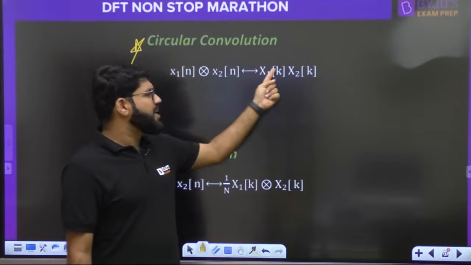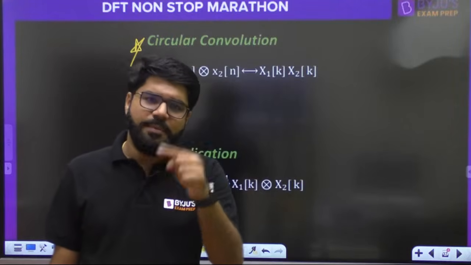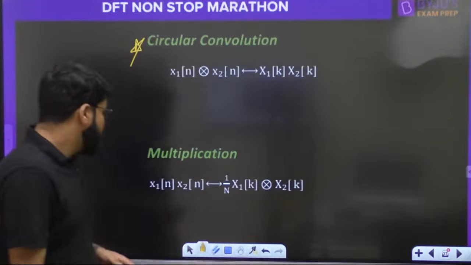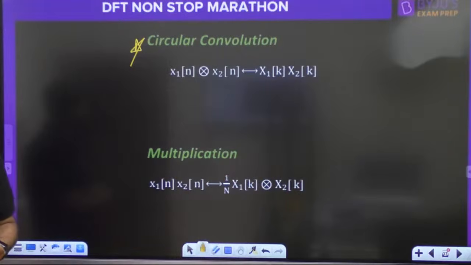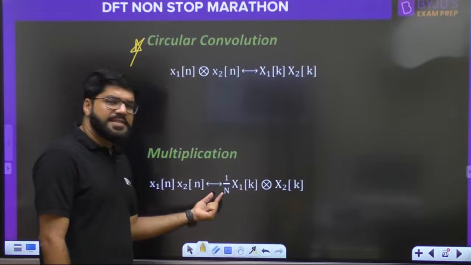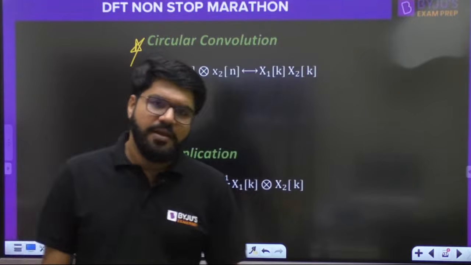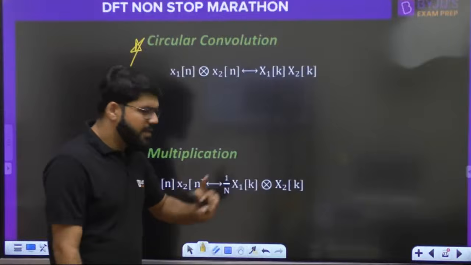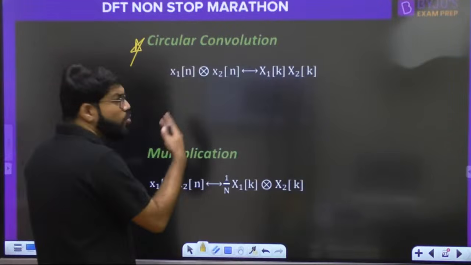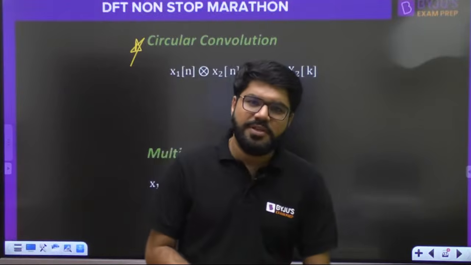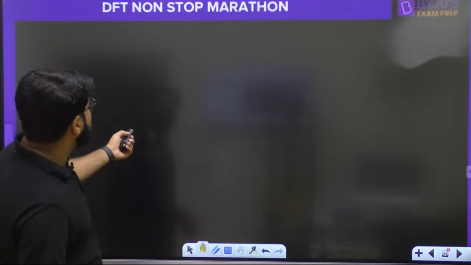x1[n] circular convolved with x2[n] is X1[k] into X2[k]. Convolution in time is multiplication in frequency. Vice versa, multiplication in time is convolution in the frequency domain. So x1[n] times x2[n] has the DFT 1 upon N, X1[k] circular convolved with X2[k], everybody. Correct? Okay, but how to do the circular convolution? What is the technique for the circular convolution? We will come to that. Let me just wind up the properties and then I will give you the circular convolution.